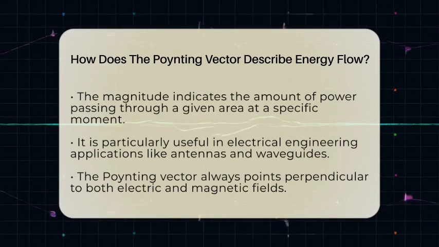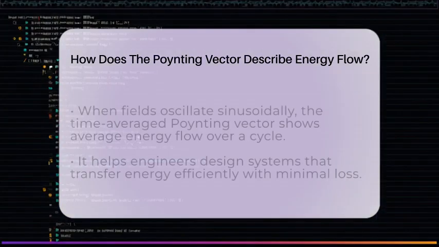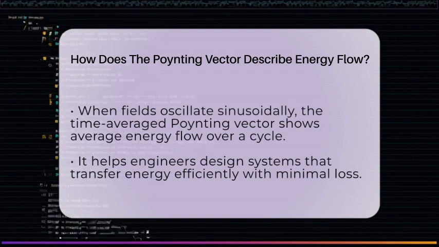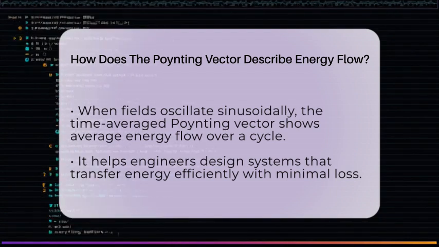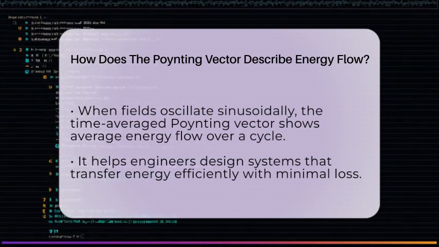The direction of the Poynting vector is always perpendicular to both the electric and magnetic fields. It follows the right-hand rule. If you point your fingers in the direction of the electric field and curl them toward the magnetic field, your thumb points in the direction of energy flow. This means the vector points in the same direction as the wave propagates.